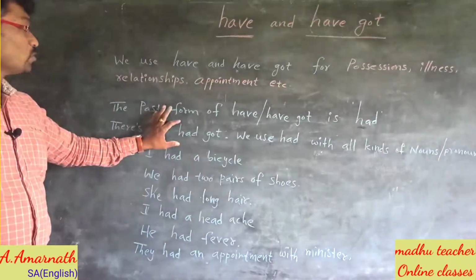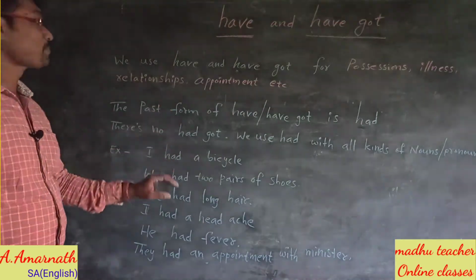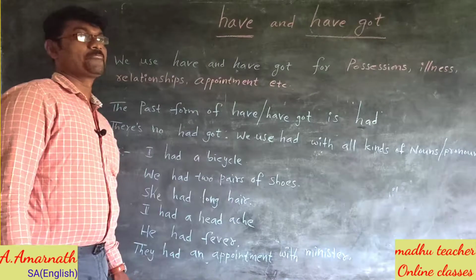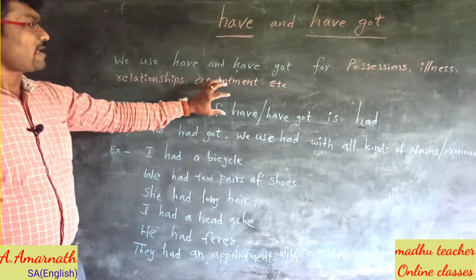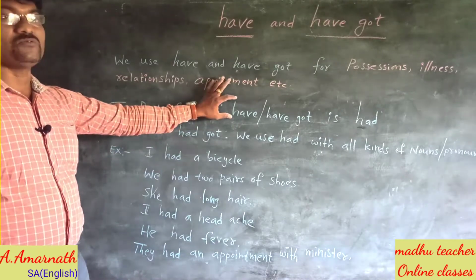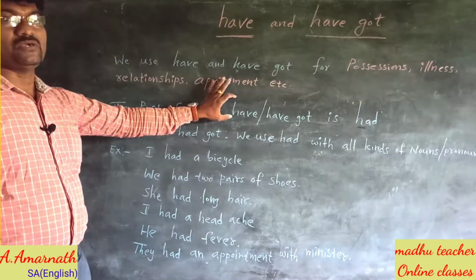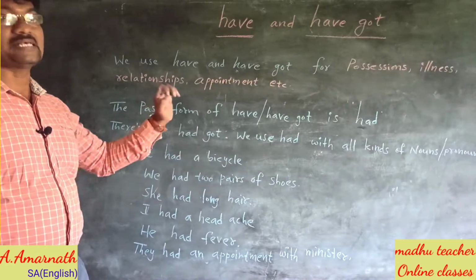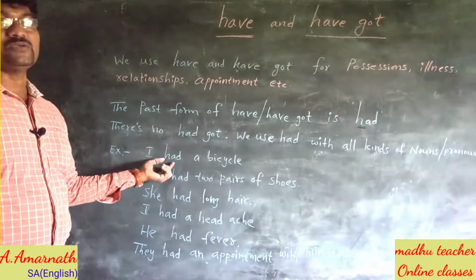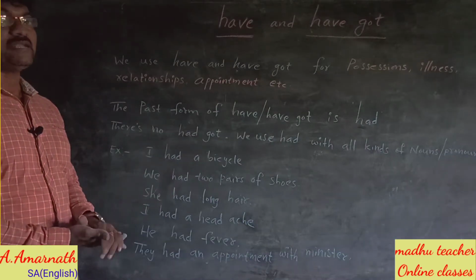We don't use had got. We use had with all kinds of nouns or pronouns. As I told you earlier, have can be used with I, we, you, they, whereas has can be used with he, she, it. But here, had can be used with all kinds of nouns and pronouns.